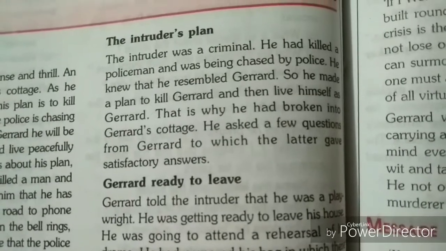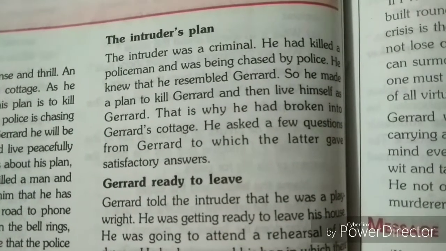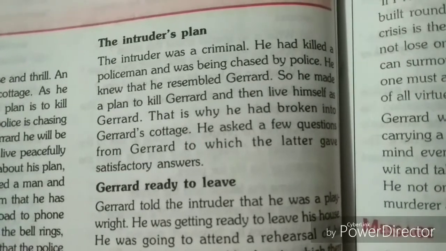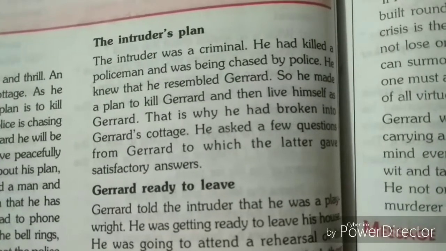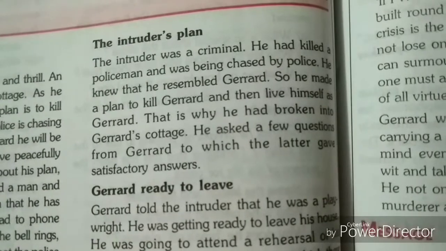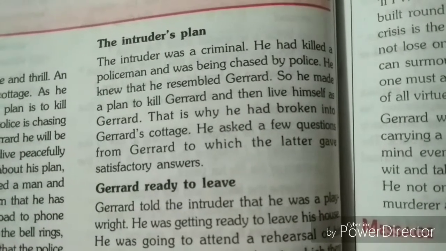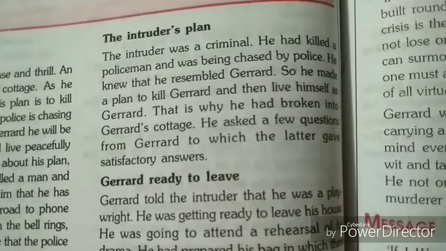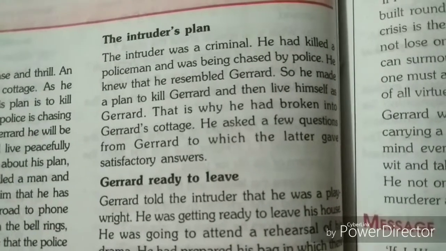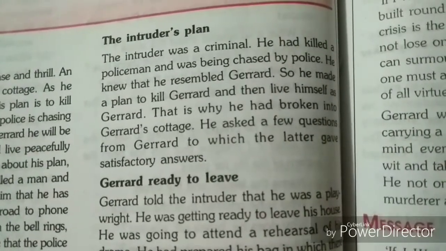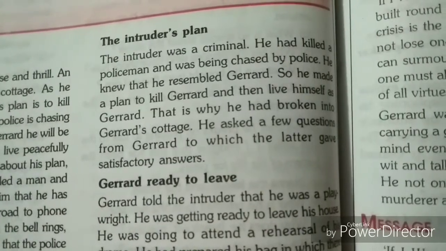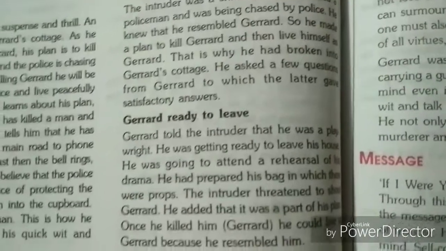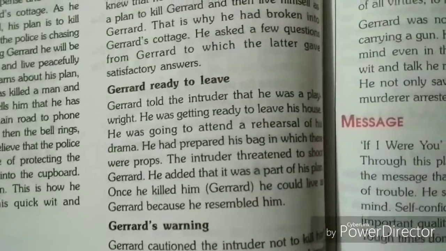Now we come to know the real plan of the intruder's appearance in Gerard's home. He was a criminal, he had killed a policeman and he was being chased by police. He was wanted. He resembled Gerard, so he made a plan that he should kill Gerard and then take up his place, live as Gerard. So that is why he came to his house, and also he was asking some questions to Gerard.